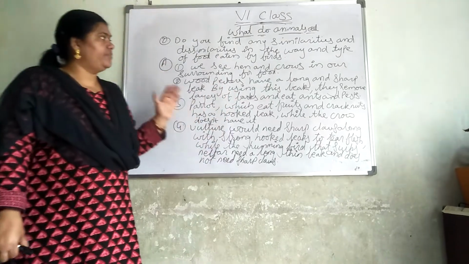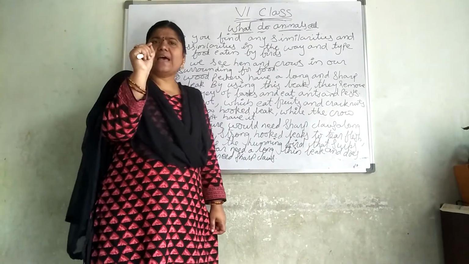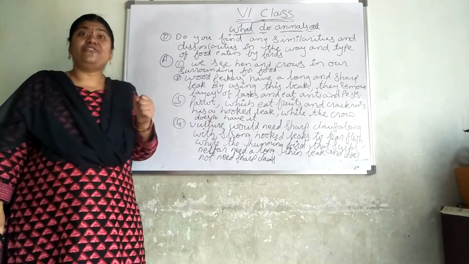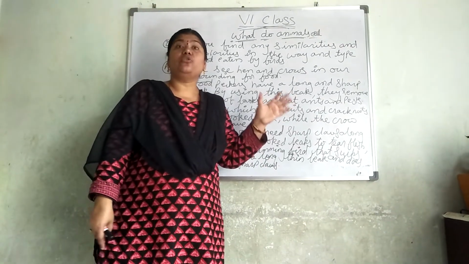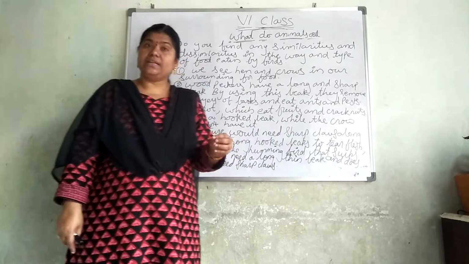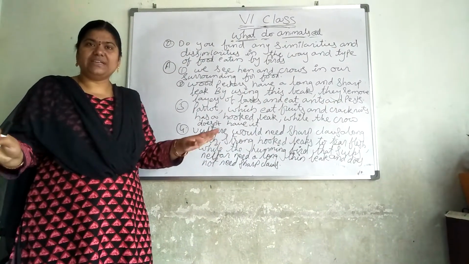When we see them, we can see that the hen depends on small worms, ants and insects. But the crow depends on the flesh of the animals, or we will say crow is a natural scavenger. It eats the rotten food materials in the surroundings and keeps our surroundings neat and clean.